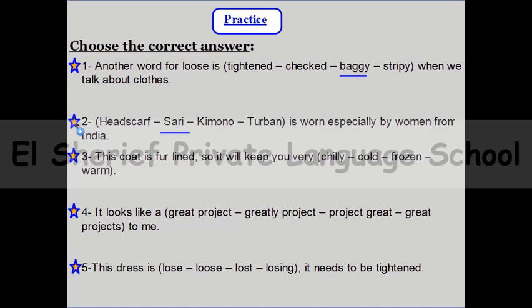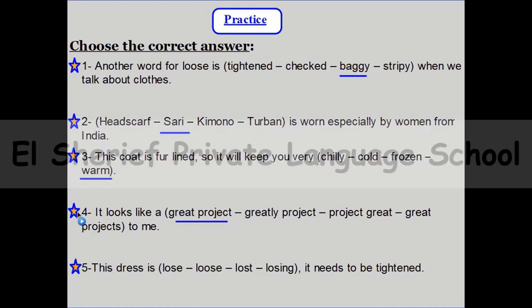Yes, great. Number 3, this coat is fur lined. Do you remember? There is fur along the neck or in a line around the neck. So it will keep you very what? Very chilly, cold, frozen, or warm. Of course, the right answer will be warm. Number 4, it looks like space to me. So it looks like a great project. Yes, this is the right answer.